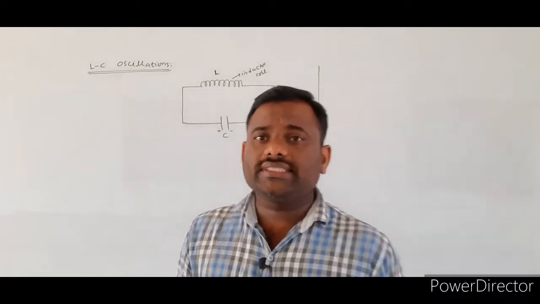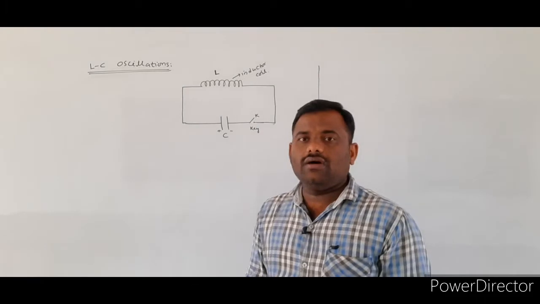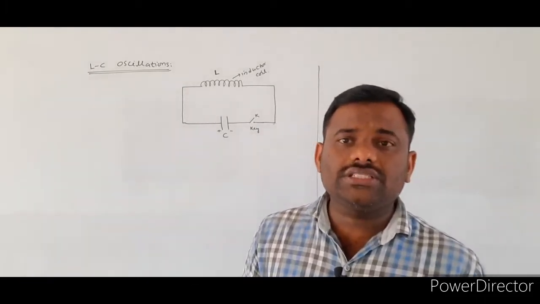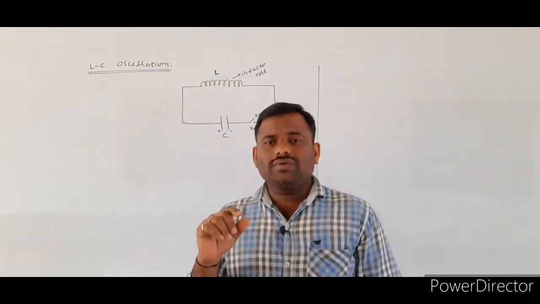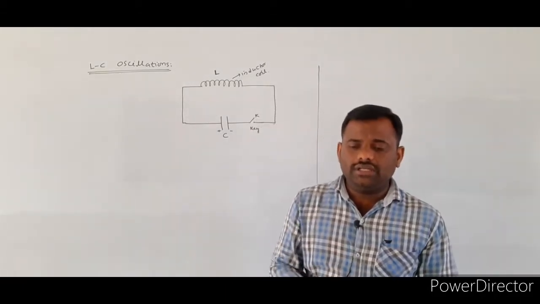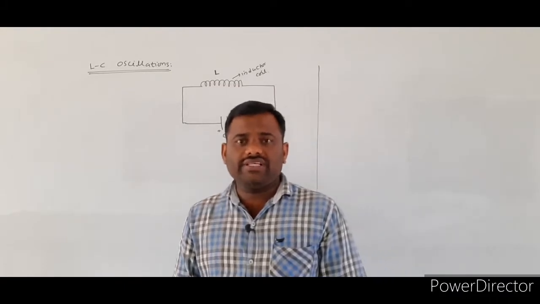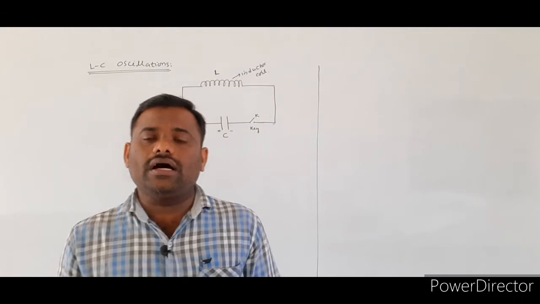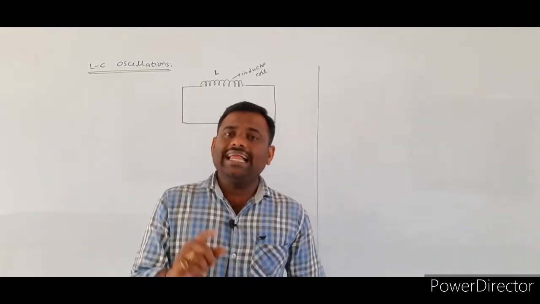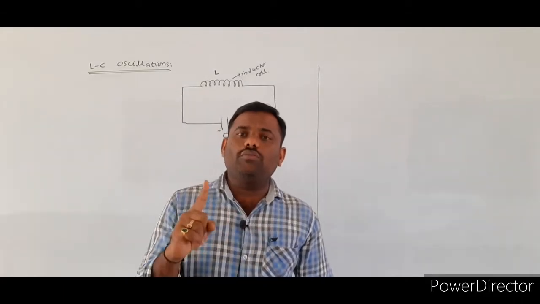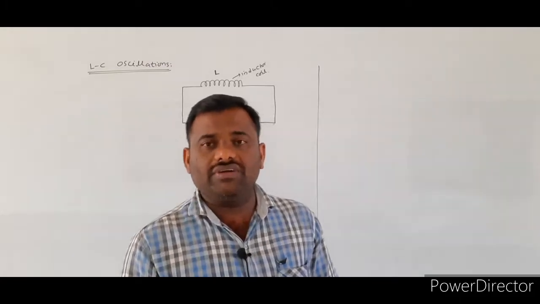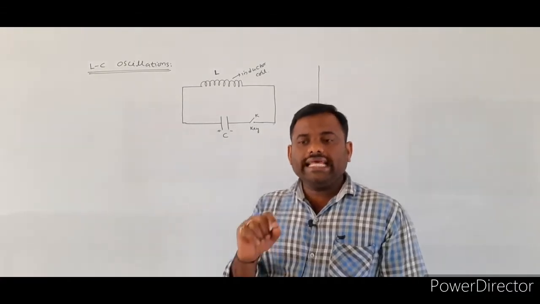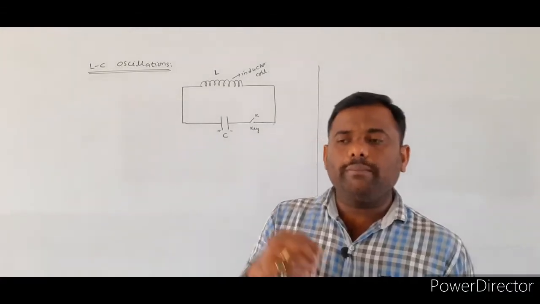Today we are going to discuss the concept of LC oscillations. In the LC oscillations, what are we going to study? What is the meaning of oscillation? We know that in first PUC we studied the oscillation topic. Whenever a particle is said to be in oscillation, it is making to and fro motion about the mean position. If any object is in oscillatory motion, what type of motion does it have? It is making to and fro motion about the mean position.